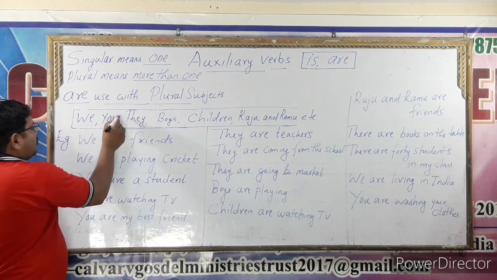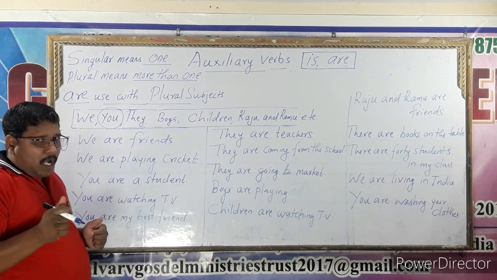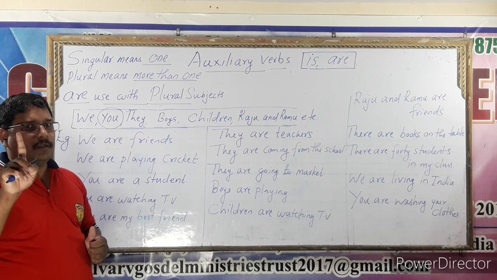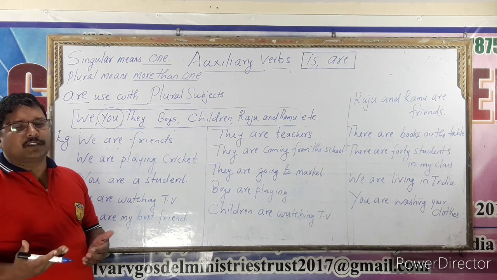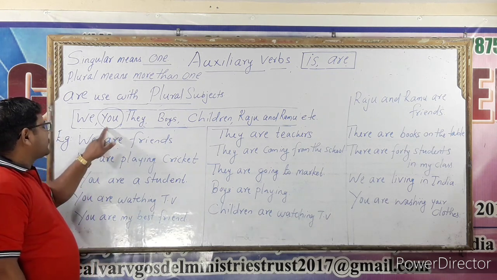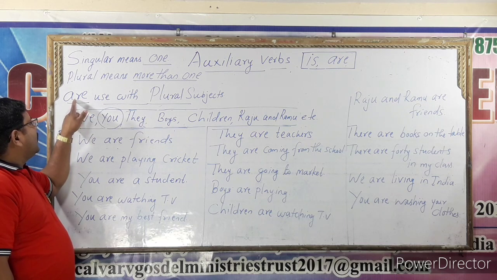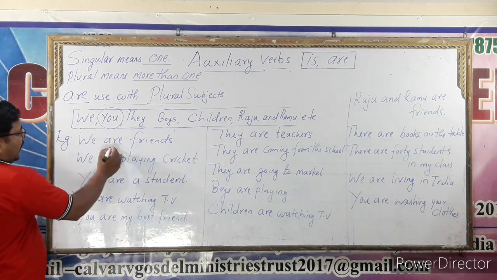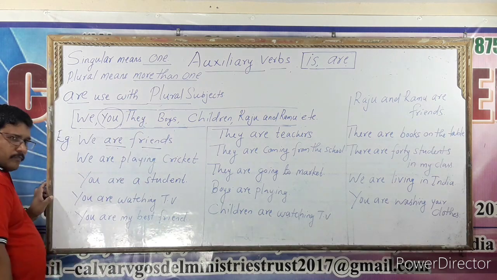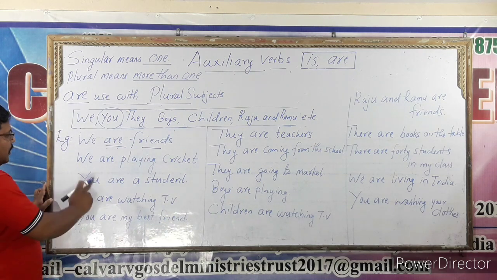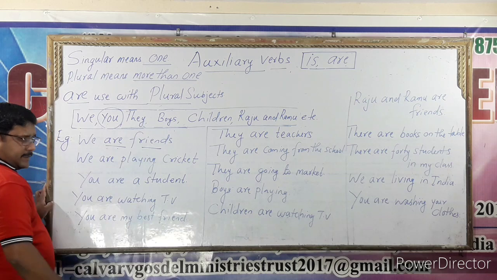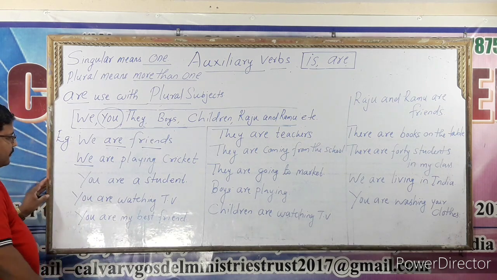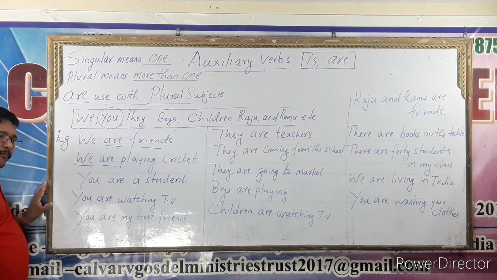See, you: actually, how many persons are in a you? Only one person. But by the rules of the English language, you is always used with are. So, we are friends. We are playing cricket. See, we is the subject and are is the auxiliary.